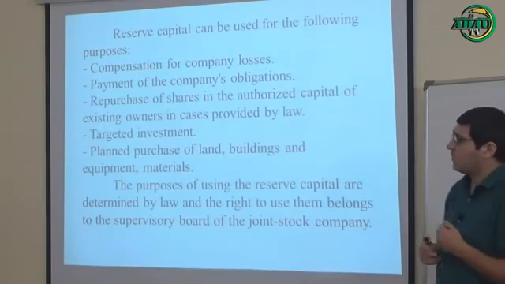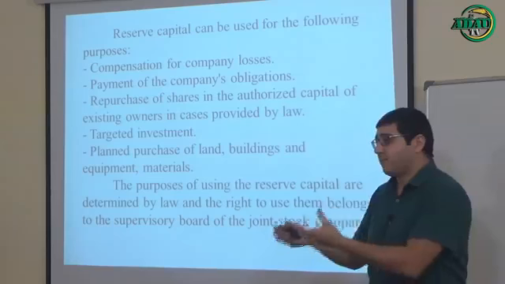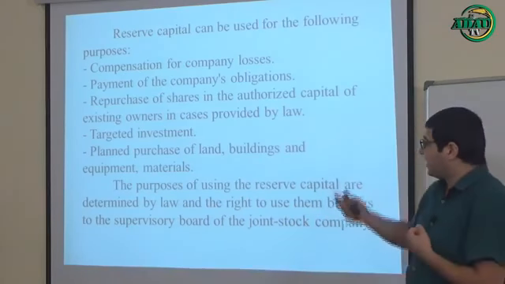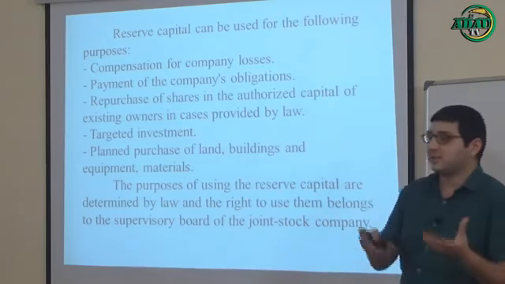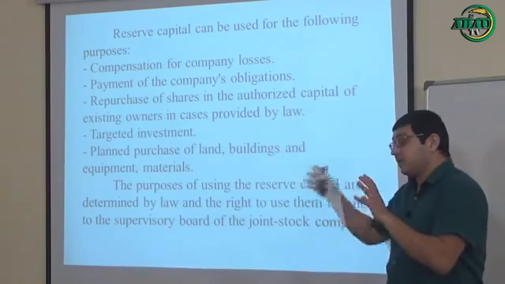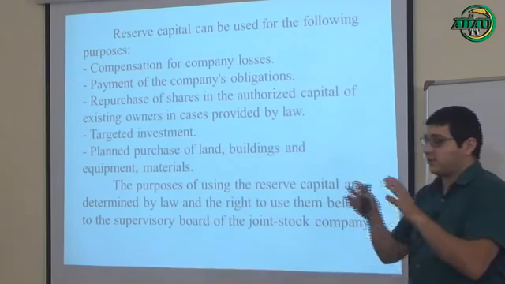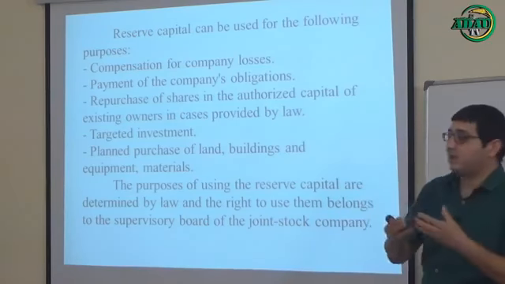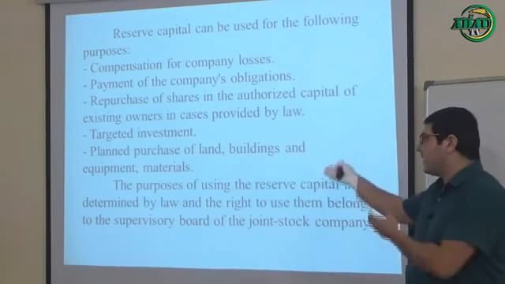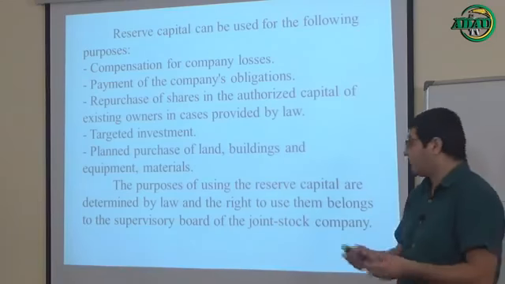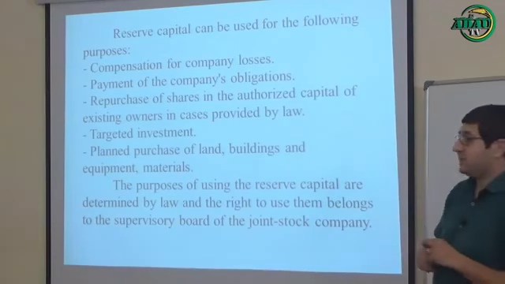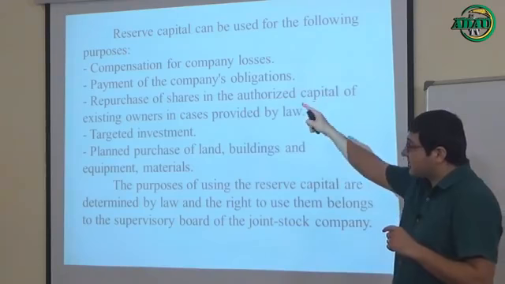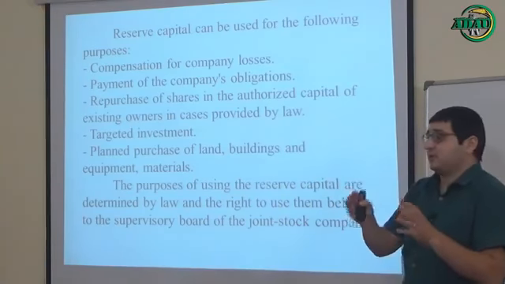And last one, we can give an example, planned purchase or planned getting of land, buildings and equipment, materials, or simple we can call it assets. You know that we used to call it assets, but in the new accounting system we call it land, buildings, equipment and etc. But I want to say one thing, that all these factors are optional.